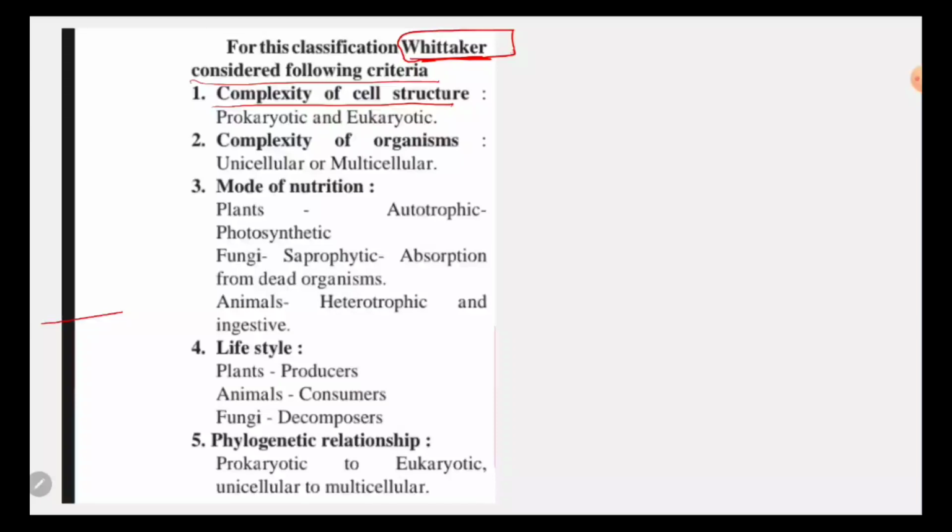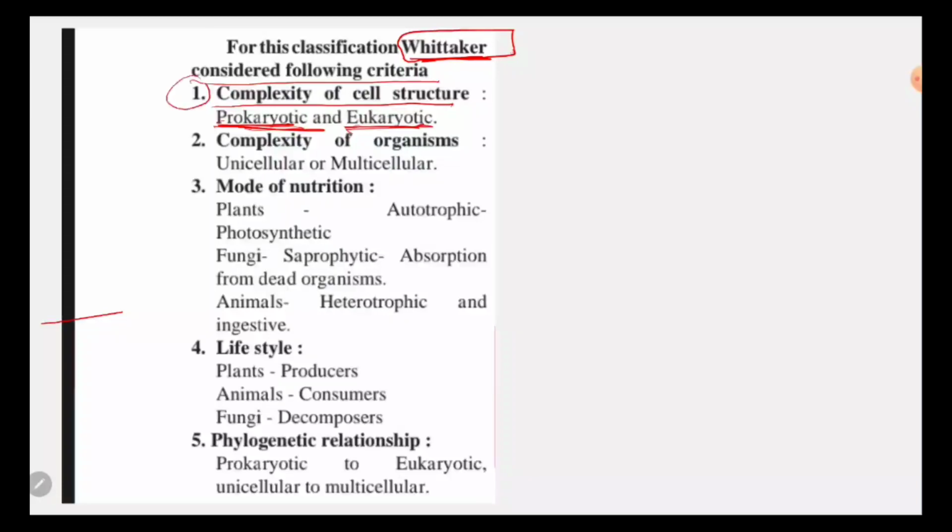What do you mean by prokaryotes? Prokaryotes do not have a well defined nucleus, the cell wall is also absent, and the organelles are not well developed. And what is a eukaryote? In a eukaryote the nucleus is very good and all the organelles are very good, so that is known as eukaryote.